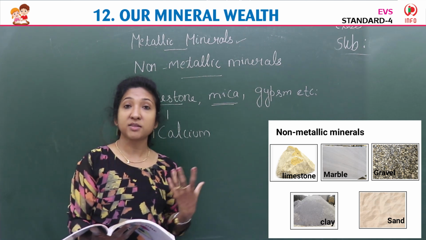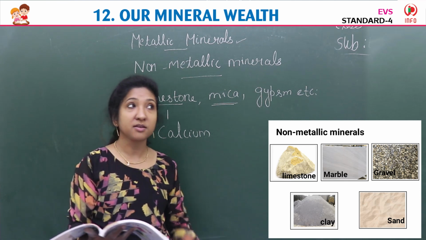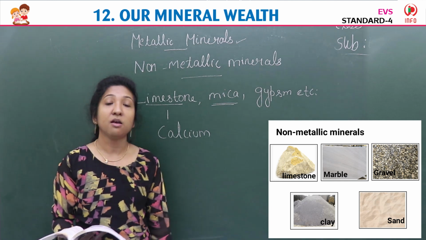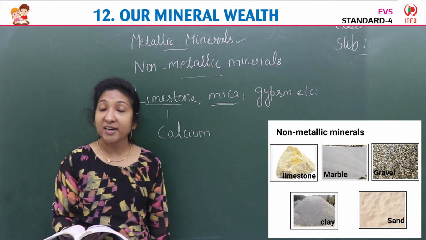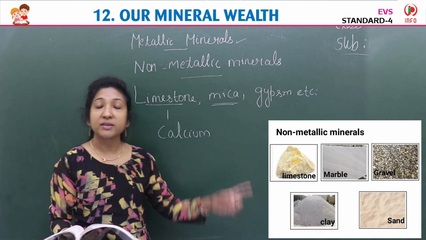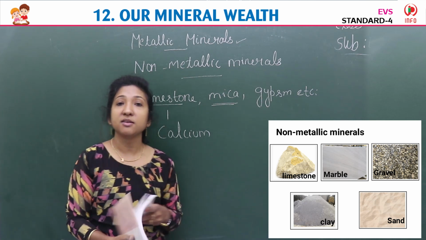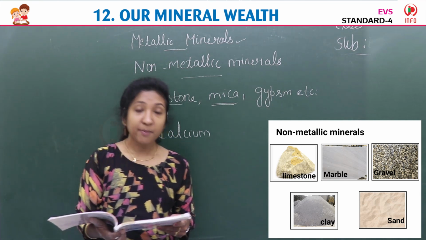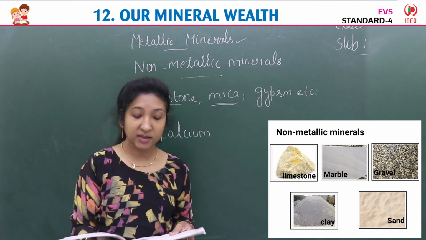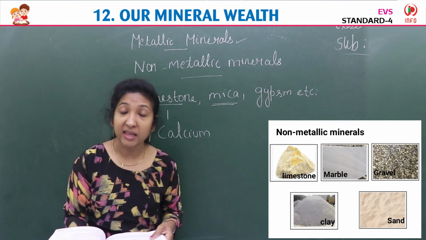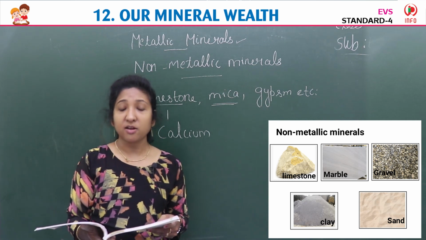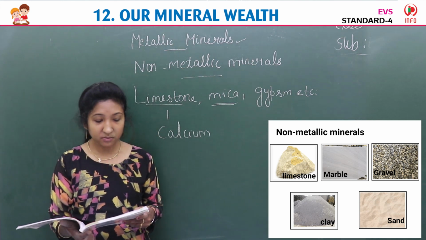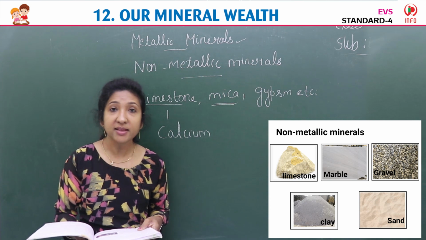The main thing in toothpaste is limestone, or we use it in food also, because we need calcium for our strong teeth and our bones. So calcium is present in limestone. In chalk, limestone is there. So there is a variety of uses for this non-metallic mineral. At the same time, mica is very important in electrical industries, and it is also used in paints, cosmetics, and in toothpaste. And mica mines are also located in different states in India. So these are the non-metallic minerals we learned.